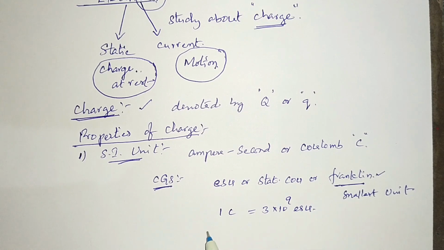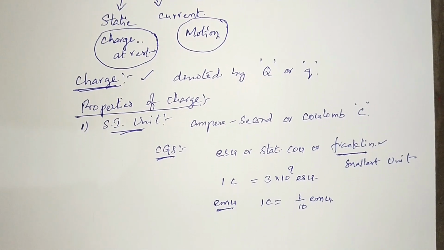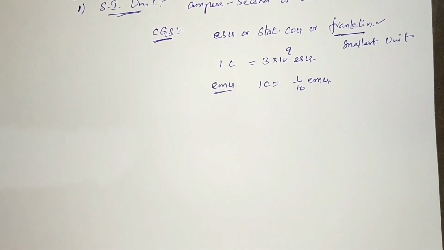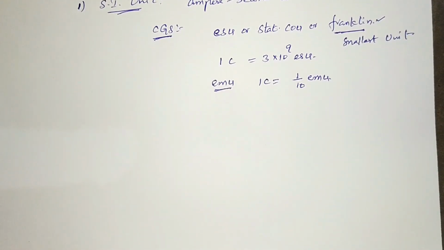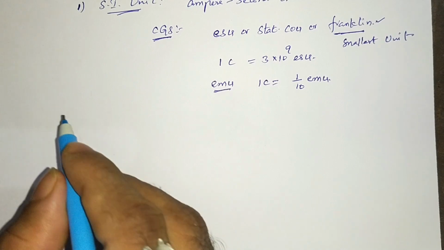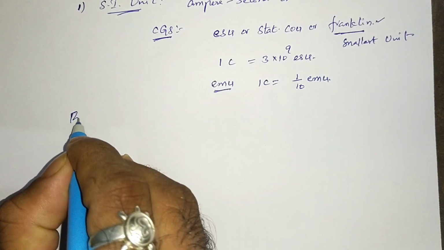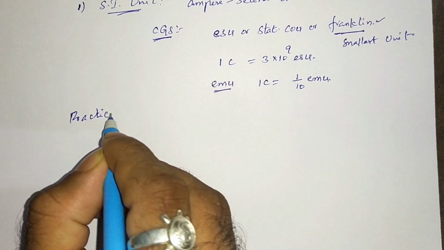And another unit is EMU. This is also a unit of charge itself. So the relation is 1 coulomb is equal to 1 by 10 EMU. Next, there are some other units. These are called practical units.